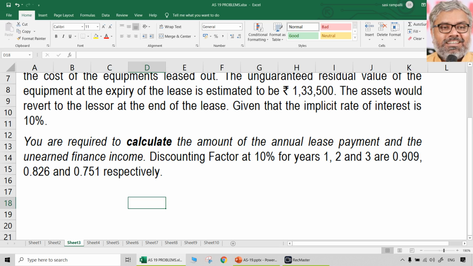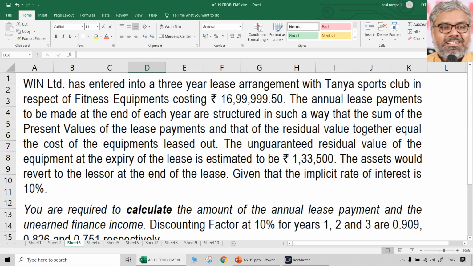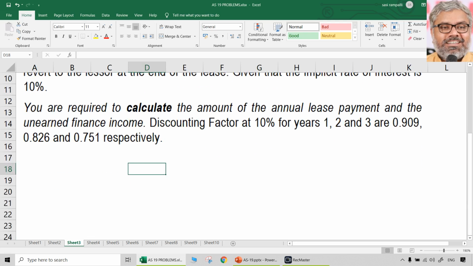Okay. When we say lease payments, here we are not having any particular calculation to be done in a tabular format. So what we can do conveniently is, we can take the annuity factor for 3 years, because lease payments are going to be uniform. That is always the common point we have to keep in mind. Same lease payments will be there, annual equal lease payments will be there at the end of each year. That means we should have the annuity factor for 3 years. Let us find that out first.